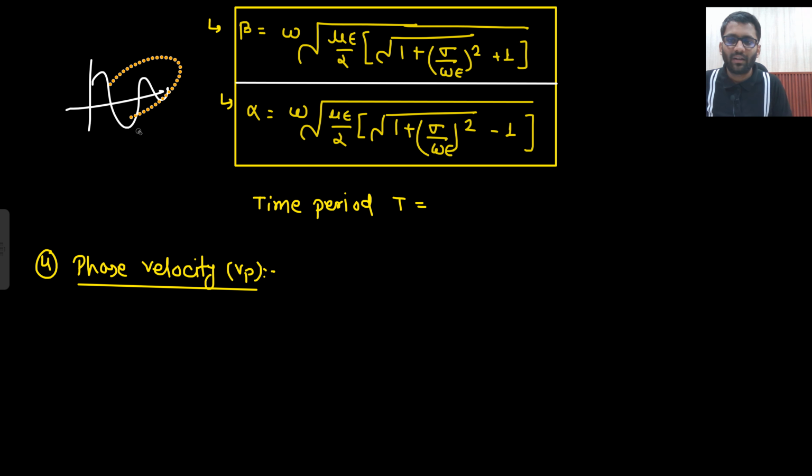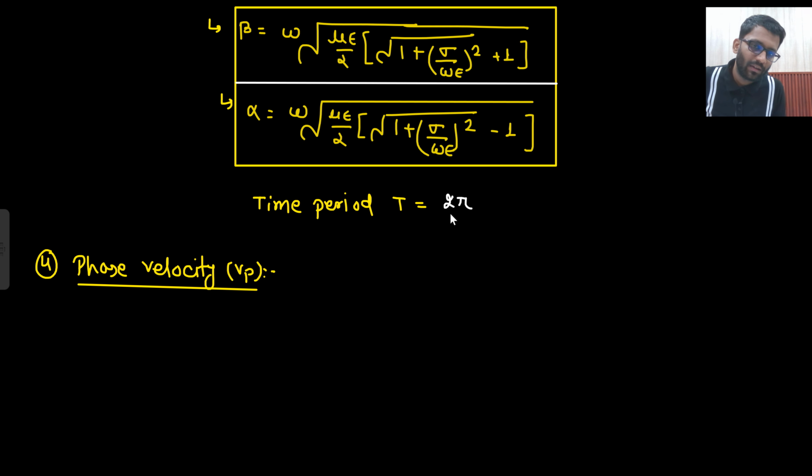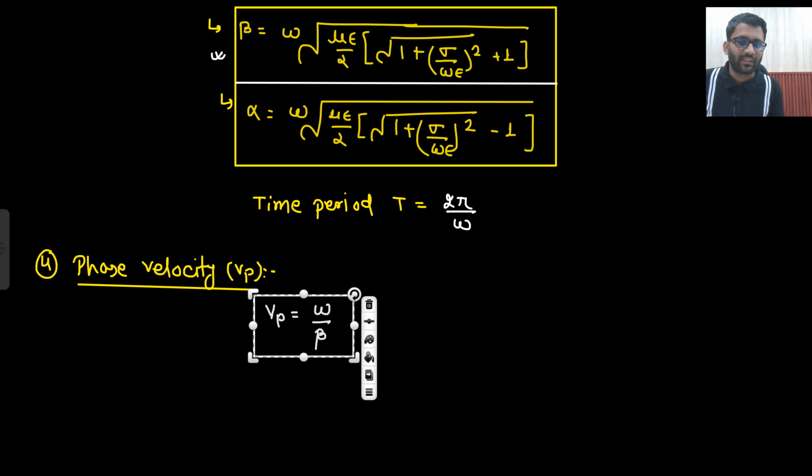And what will be your time period? Time period will simply be 2 pi by omega, right? Time period will be 2 pi by omega only. What will be your phase velocity? Vp is equal to omega by beta, right? But the beta value has changed now.